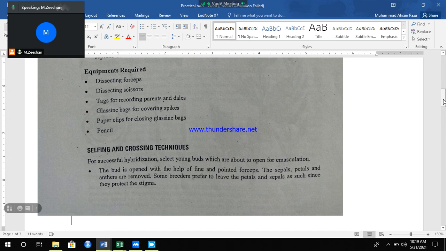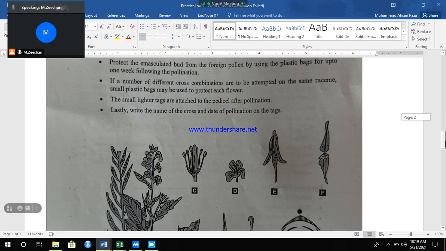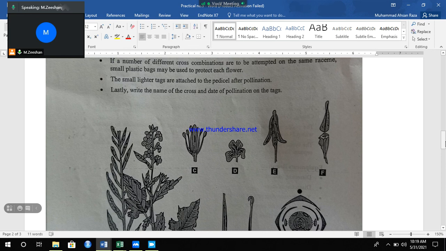So, what is the location of your trial? At the end you have to put your signature on that tag. This is the right way of tag writing, and always use a lead pencil for tagging.